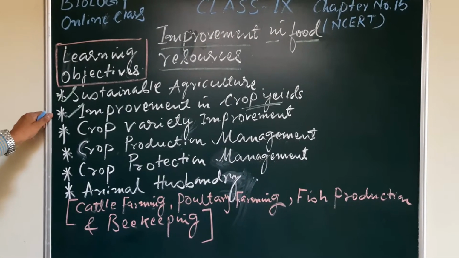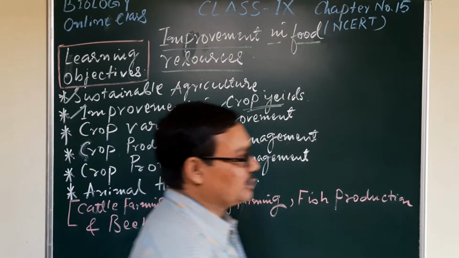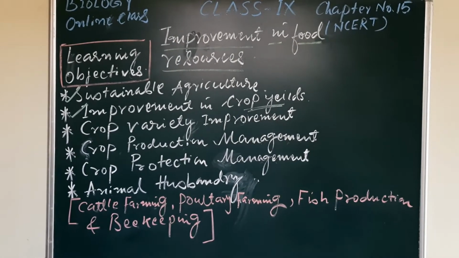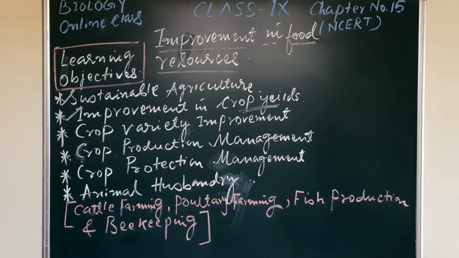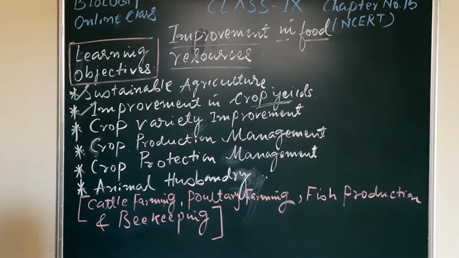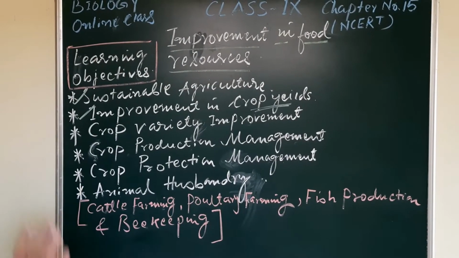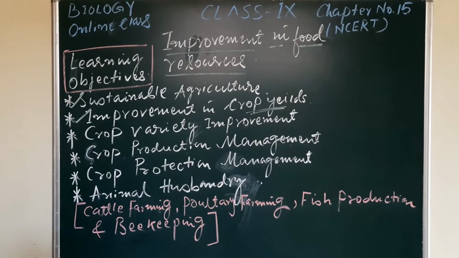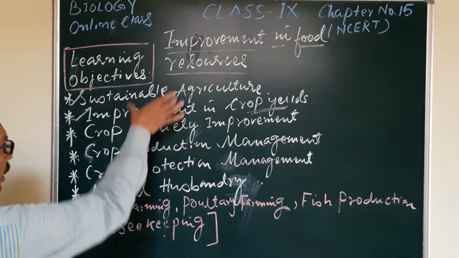So from this new chapter, there are a lot of things for discussion, a variety of things that must be focused on.